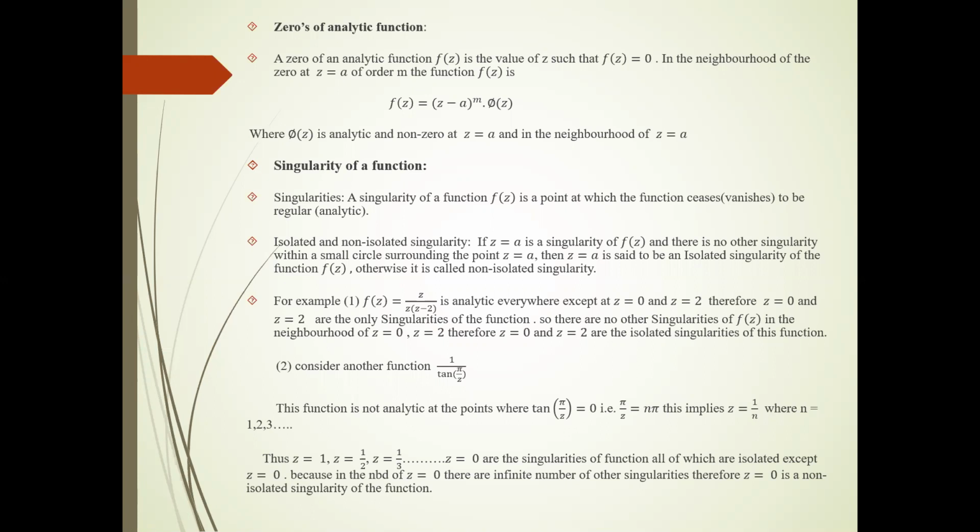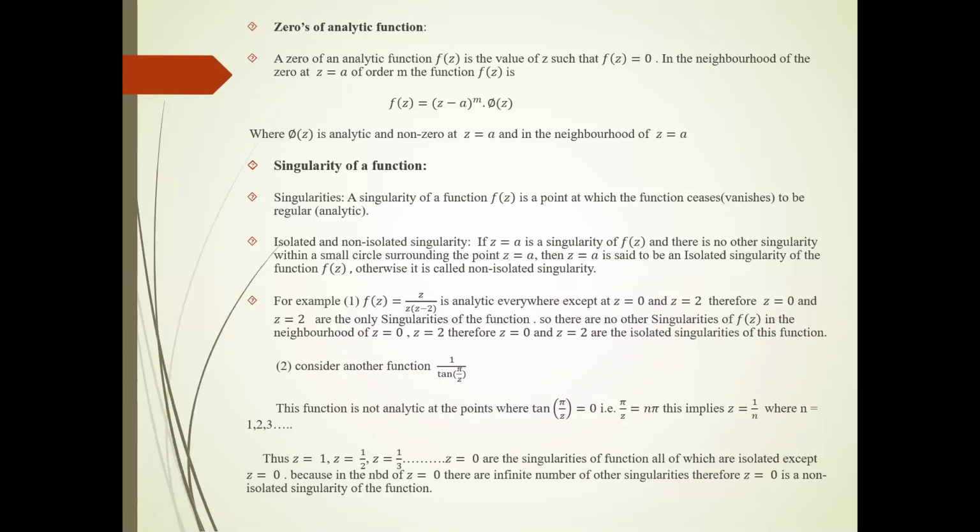First, let us see what an analytic function is. A complex function f(z) is said to be analytic in a domain D if it is analytic at each point of that domain D. As you know, a function f(z) being analytic at a point means it is analytic not only at that point but also in some neighborhood of that point. This is the simple definition of an analytic function at a point.